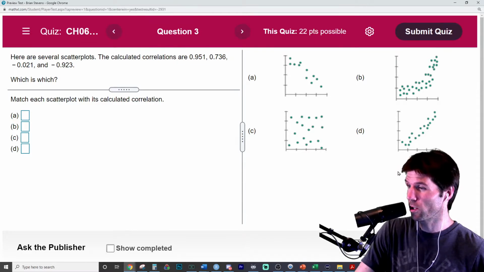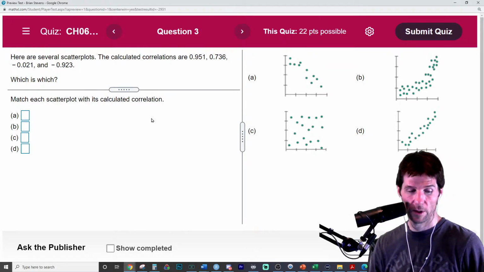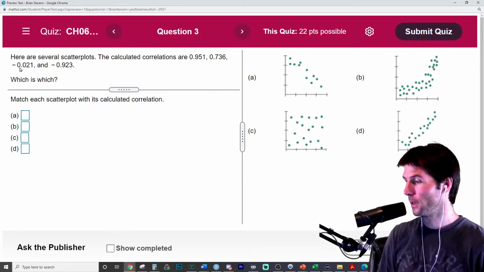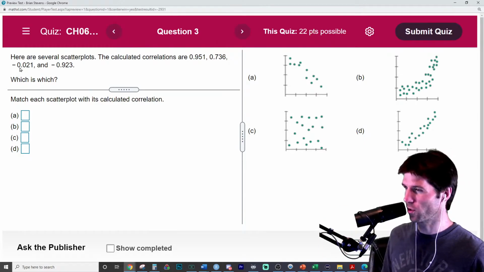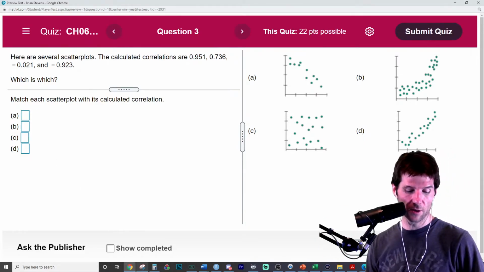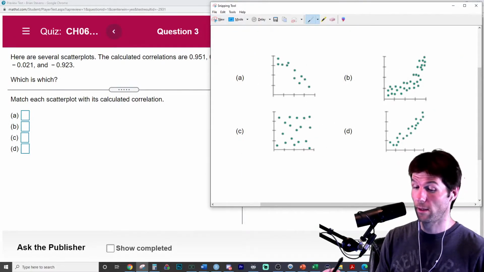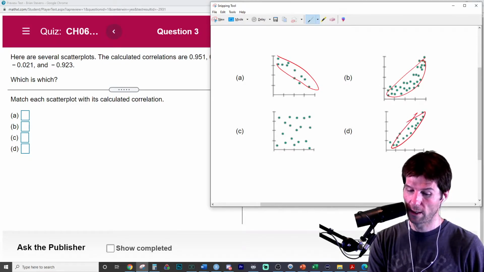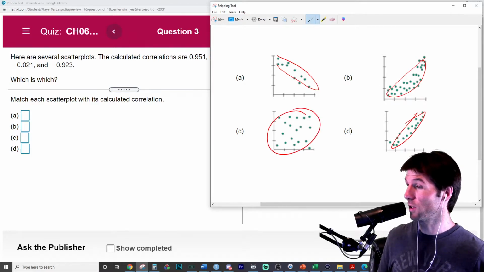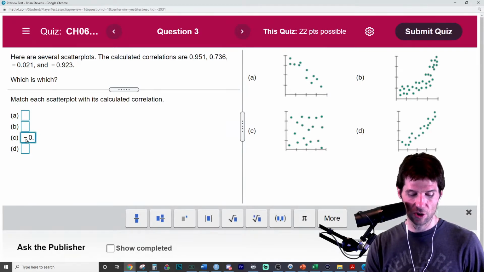So which one of these has the correlation closest to 0, which is the weakest? This one's very close to 0. So which one of these, A, B, C, or D, has closest to 0 correlation? It should look like a 0 if you were to circle around it. And one way to do this, I'll show the trick right here. A student taught me this, Miranda, years ago, like a decade ago. If you circle around it and it looks more like a 1, it's closer to 1. And if you circle around it and it looks more like a 0, it's closer to 0. The answer is C. C has the weakest correlation. Apparently it's a little bit negative, but it's just super weak.